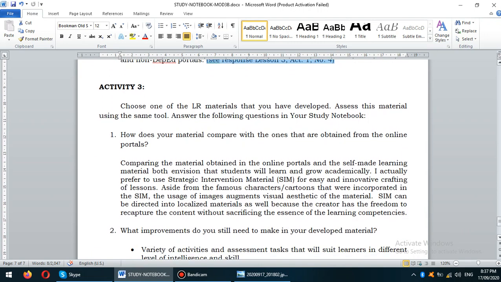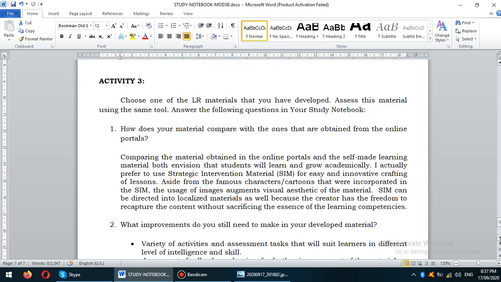Number 3, activity 3. Choose one of the LR materials that you have developed. Assess this material using the same tool. Answer the following questions in your study notebook. The first activity refers to the DepEd site, like the DepEd Commons and LRMDS, how you assess the downloaded material. The second one would be from a non-DepEd site. You will be assessing also the material. And the third one would be your self-made material. You will be assessing them based on the LR Rapid Assessment tool.